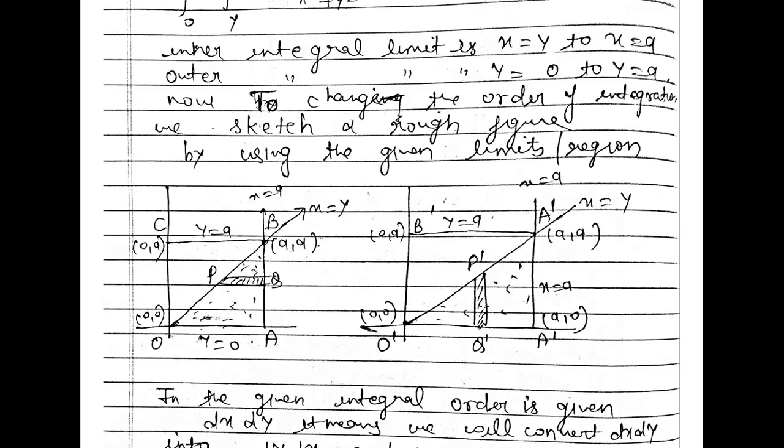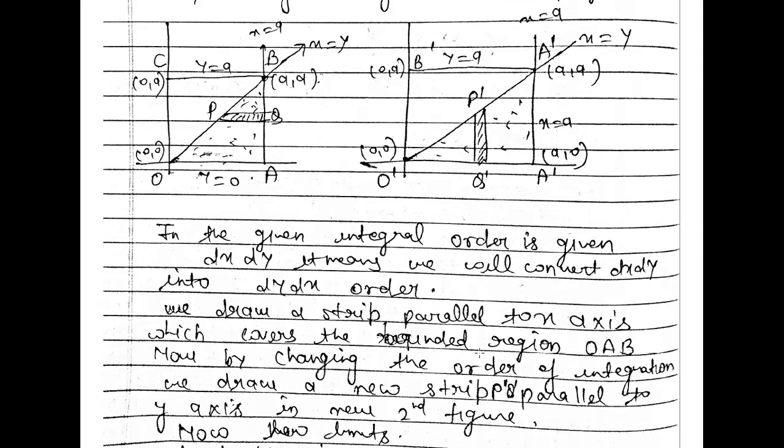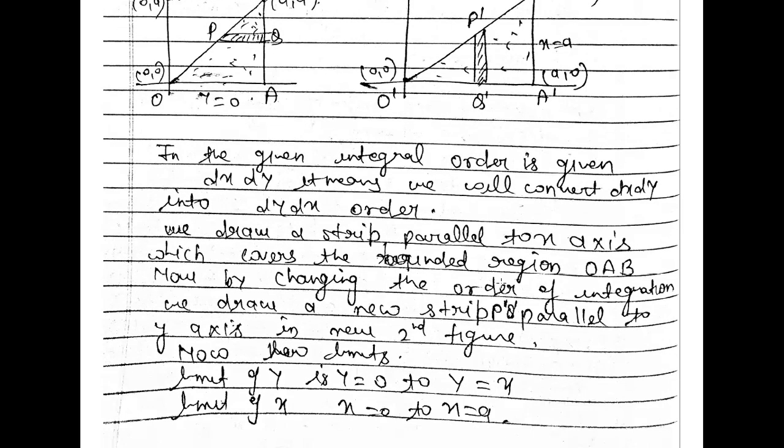So your strip touches the line O'A' at y is equal to 0, because at the x axis your y will be 0. So the limit of y will be 0. That means the lower limit of y will be 0, and it touches the line O'A' at y is equal to x. So the value of y in the lower touching strip is y is equal to 0, and it will touch the line y is equal to x, right? So the limits of y will be y is equal to 0 to y is equal to x.